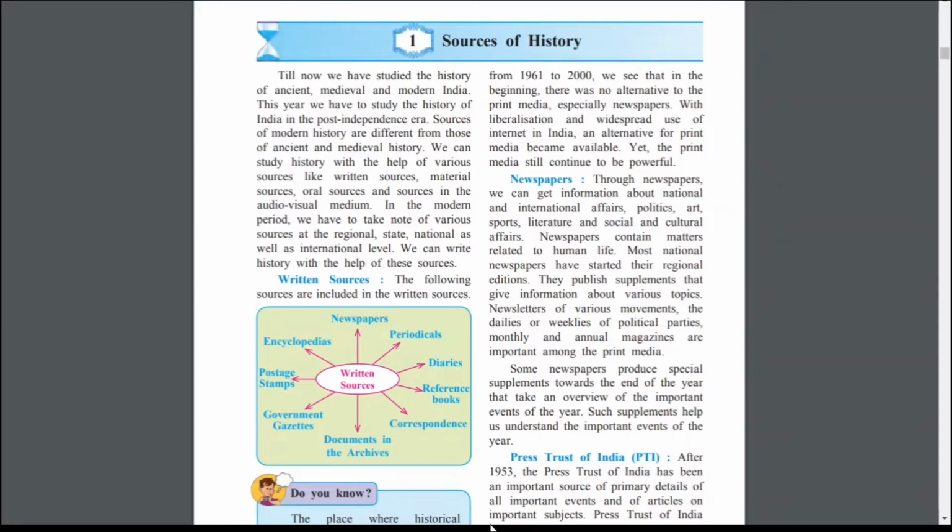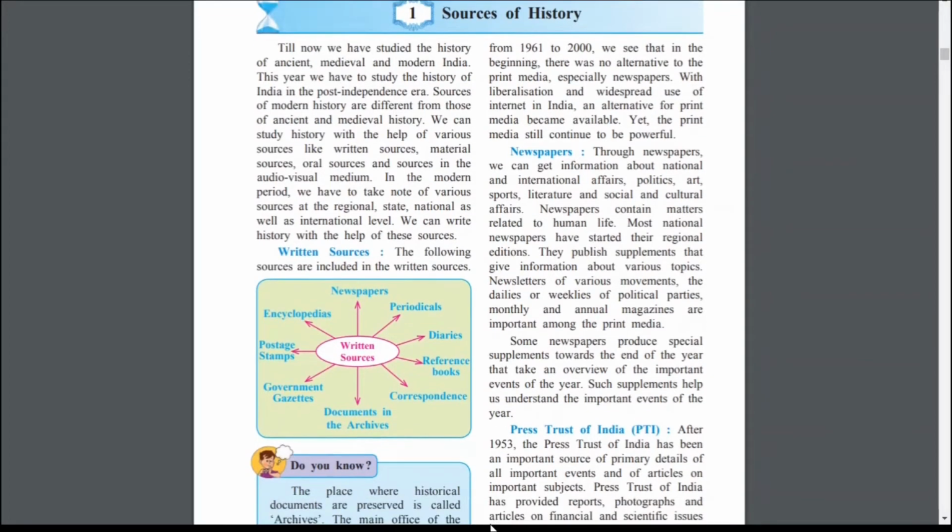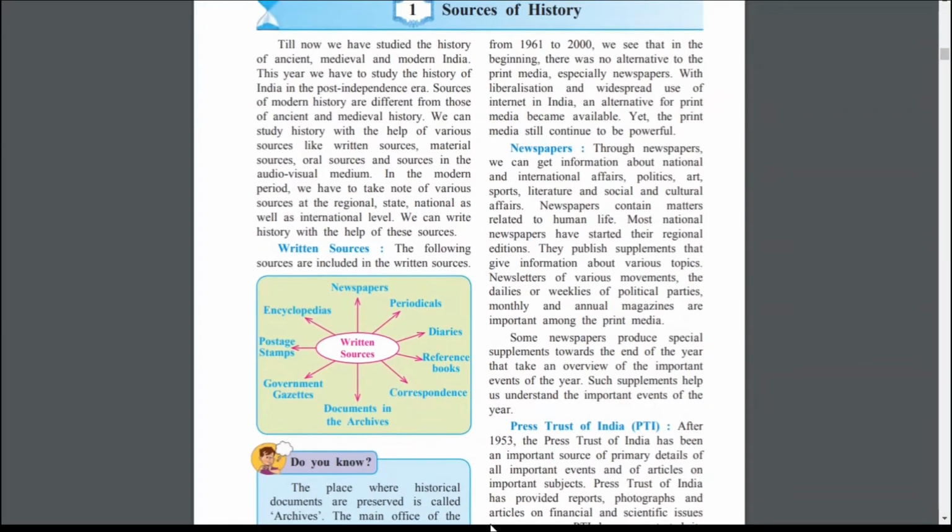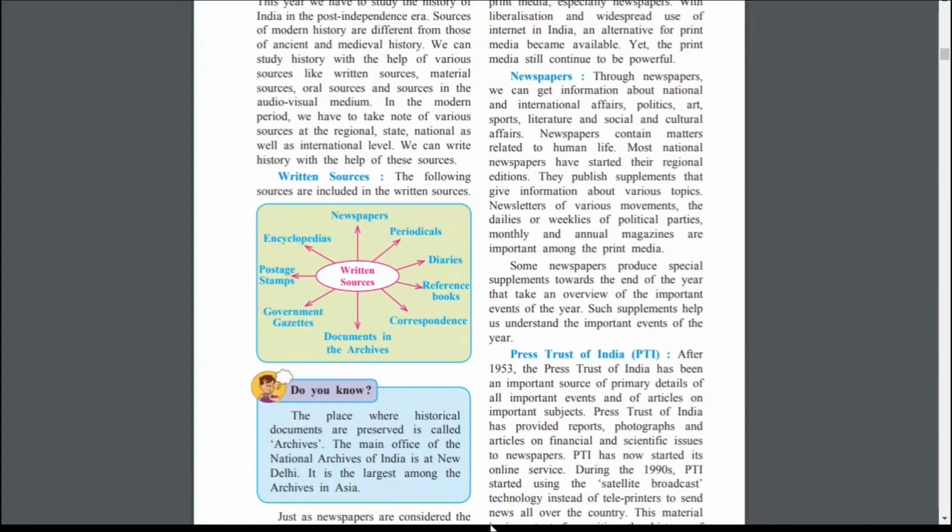Some newspapers produce special supplements towards the end of the year that take an overview of the important events of the year. Such supplements help us understand the important events of the year. Which issues were suffered by India, which events happened throughout the year, that is printed in this type of supplements.